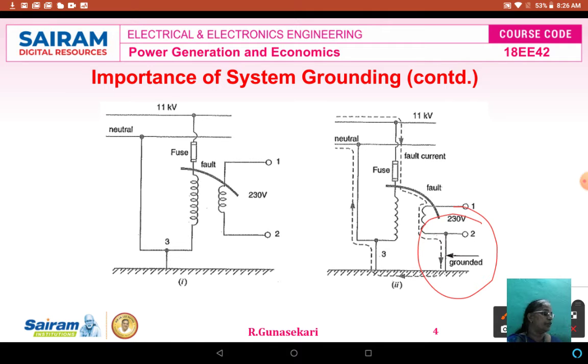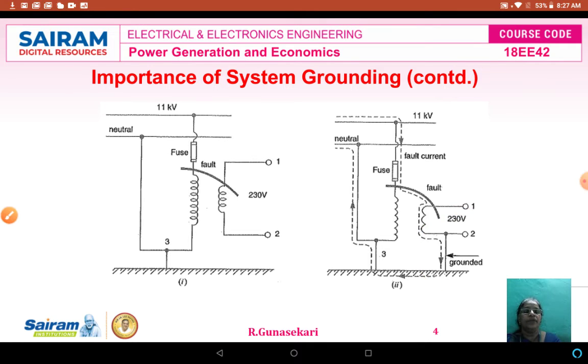Therefore the capacitive coupling reduces almost to 0. Therefore the capacitive current IC, or the fault current, is almost zero, and as a result the person will experience no electric shock. This is the importance of system grounding.